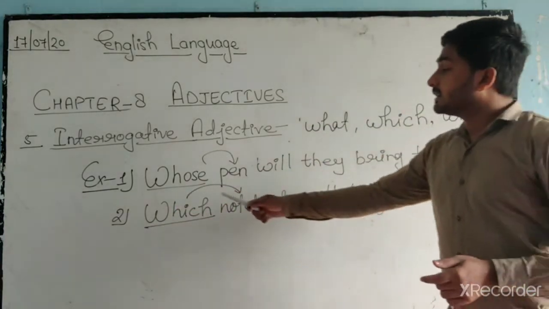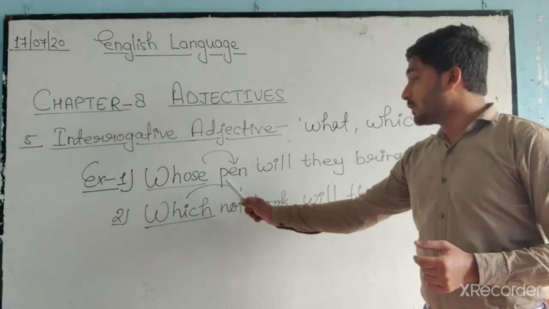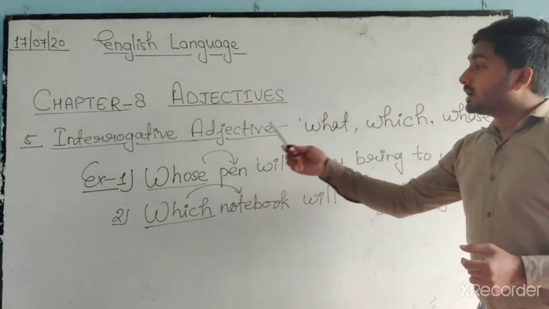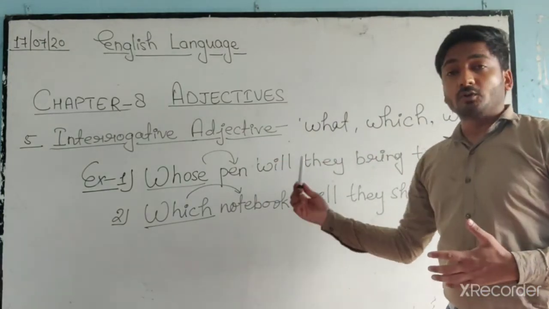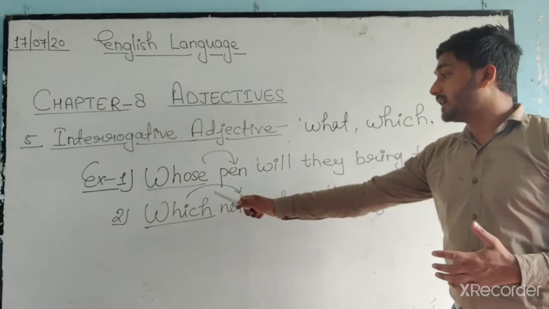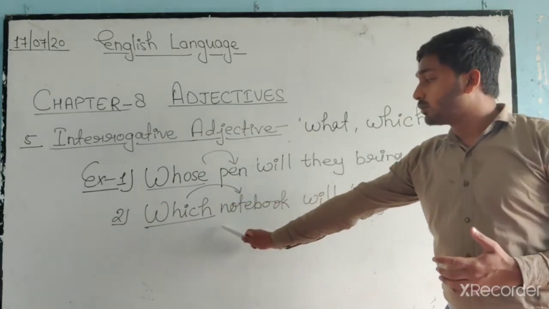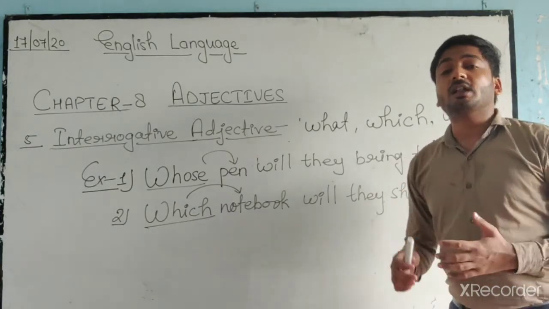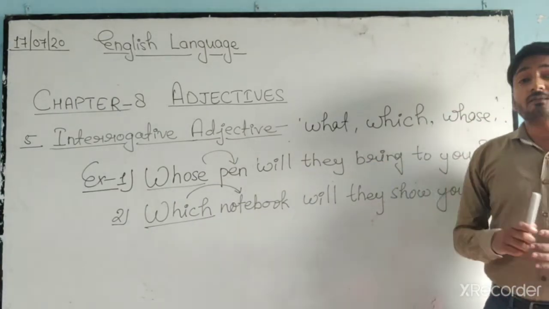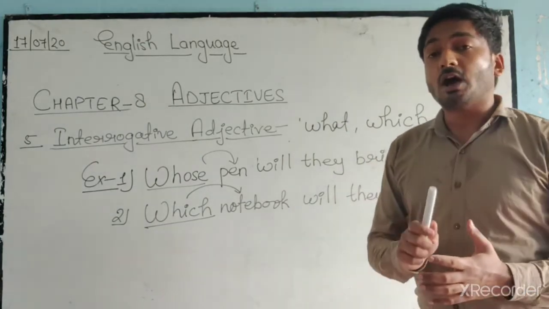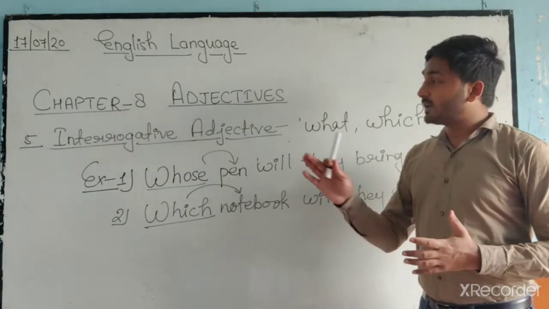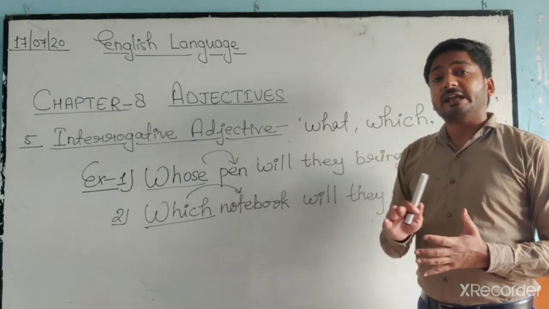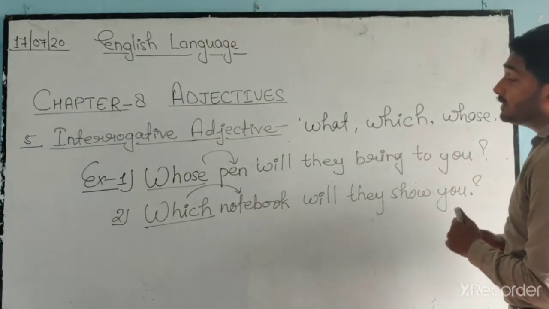Okay. Now you can see these words whose and which are followed by nouns, pen and notebook. That means an interrogative adjective is always followed by a noun. Whose pen, which notebook. These all are interrogative adjectives. Okay. Now what is the difference between an interrogative adjective and an interrogative pronoun? It is similar to the demonstrative adjective and demonstrative pronoun.